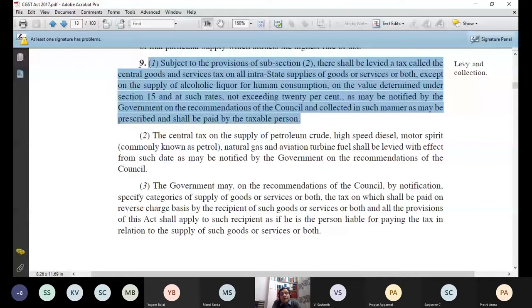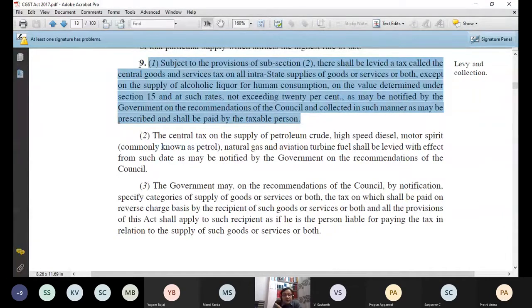There were queues starting from the night when the shop was going to open at 10 a.m. in the morning. So this was the situation of those liquor shops. So governments got huge revenue because of the opening of those liquor shops. Anyhow, the purpose is that alcoholic liquor for the time being is out of GST. This is my section 9(1).